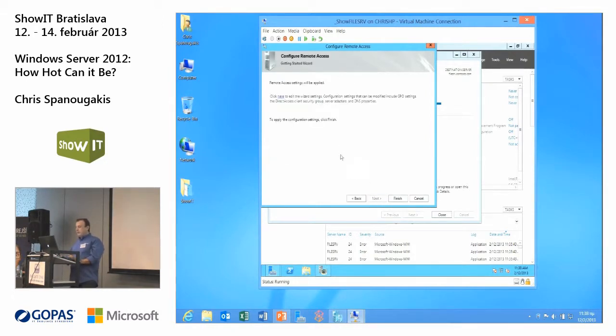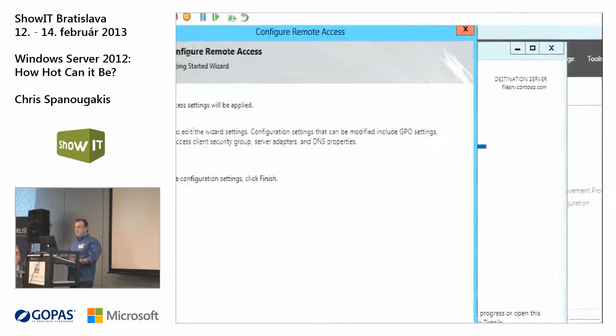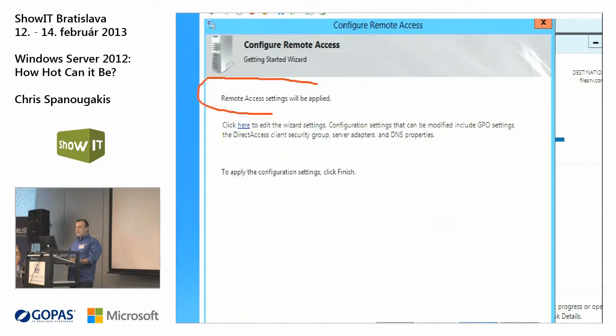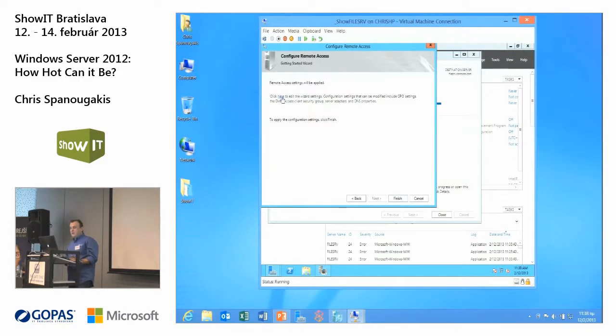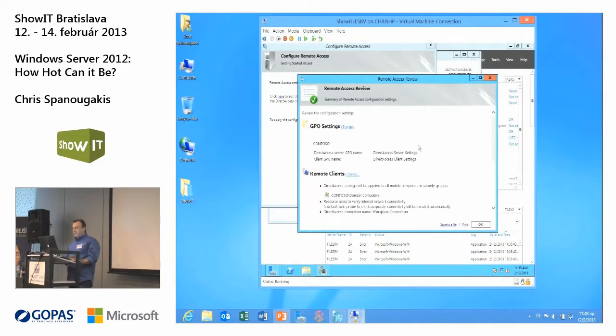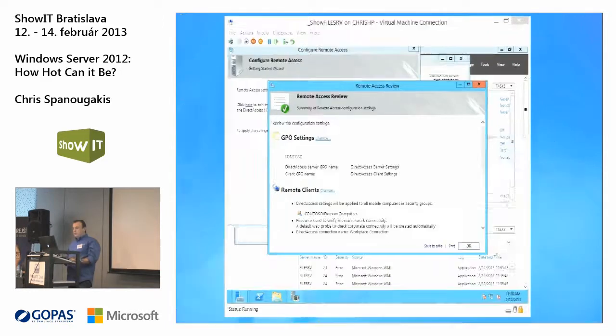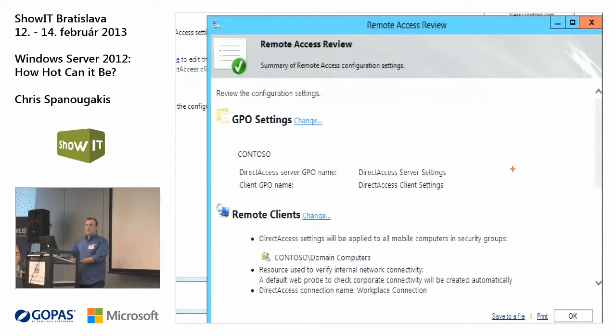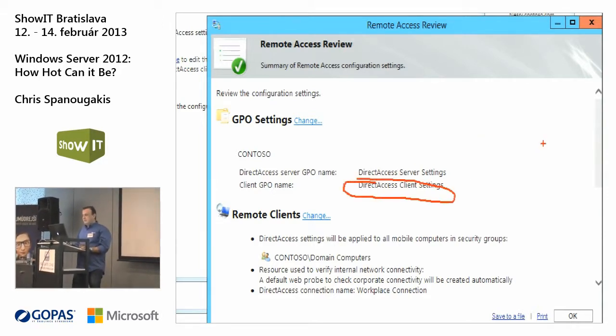Okay. So, remote access settings will be applied. It's a good idea to click on this link just to check the settings. What are the different settings that will be applied to my network? So, the first thing, 2 group policy settings that contain all the configuration that your servers and your clients need. This is the group policy object setting for my computers.